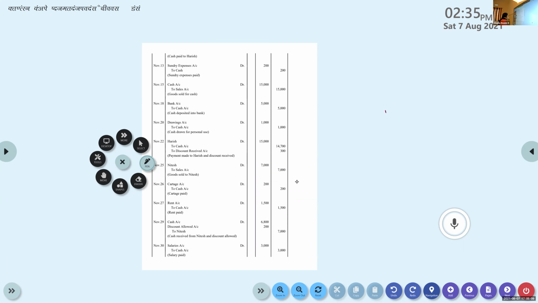Drawings account debtor to cash. You will find two accounts, drawings account and cash account. So what is done to drawings account? That is my question. Drawings account, whether it is debited or credited.